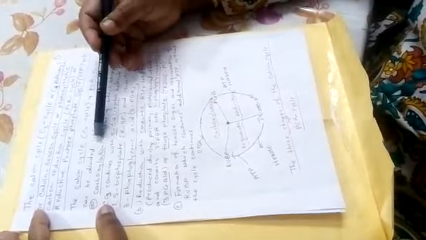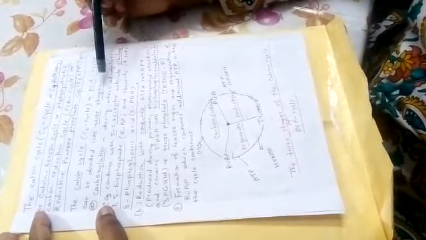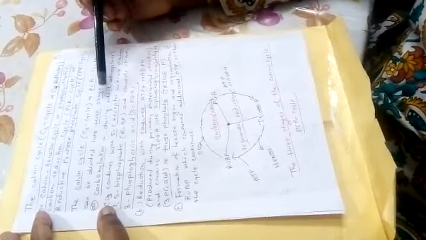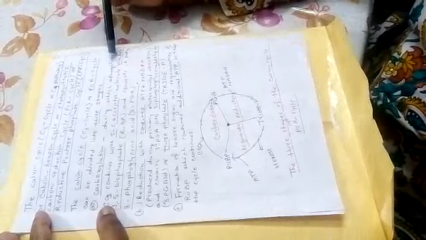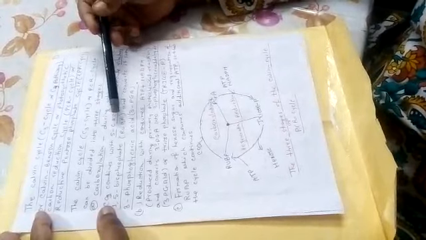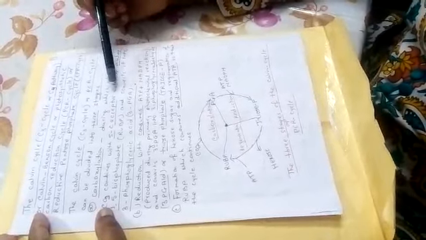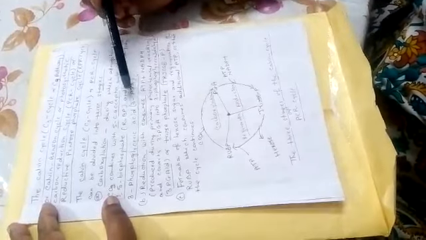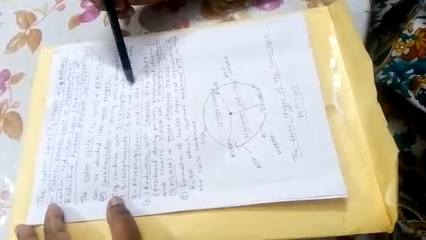First is carboxylation, during which atmospheric carbon dioxide combines with the 5 carbon acceptor molecule ribulose 1,5-bisphosphate and converts it into 3-phosphoglyceric acid. 3-phosphoglyceric acid is the short form.